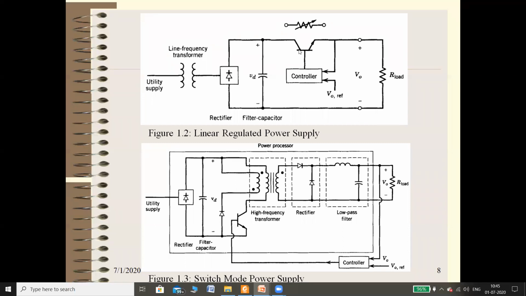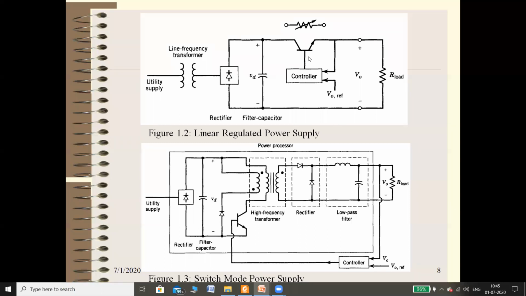This unregulated DC voltage is given to the transistor. This transistor is called a linear device or active device because it is used in a linear region. Why is it called the linear region? Because the base current is continuously on and the collector current is continuously flowing. So this device is in the active region in a common emitter configuration.